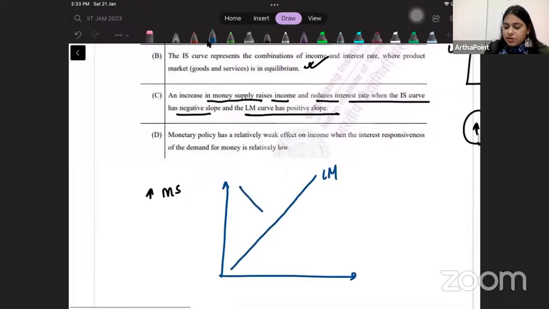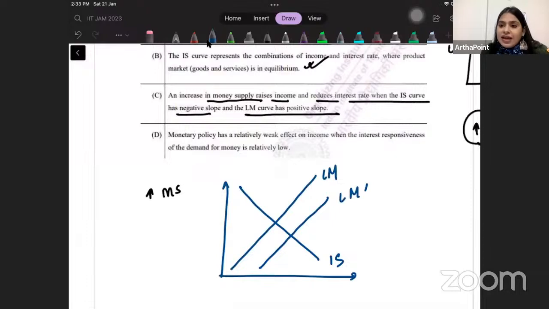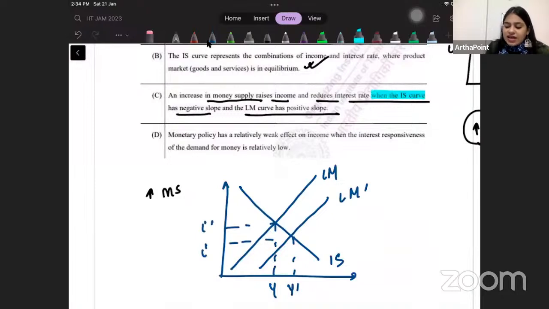So I have LM curve, I have IS curve, the LM curve shifts to the right. When my LM curve shifts to the right, I am supposed to go ahead and increase my income, and I'm going to go ahead and reduce the interest rate. When IS has a negative slope and LM has a positive slope, monetary policy has a relatively weak effect on income when the interest responsiveness of the demand for money is relatively low.